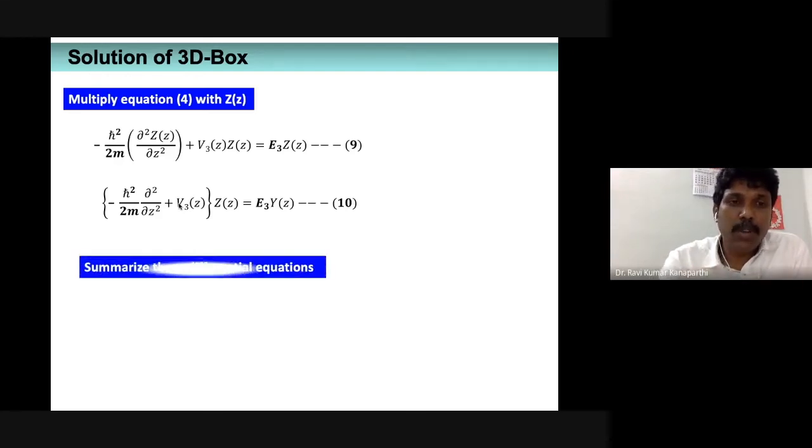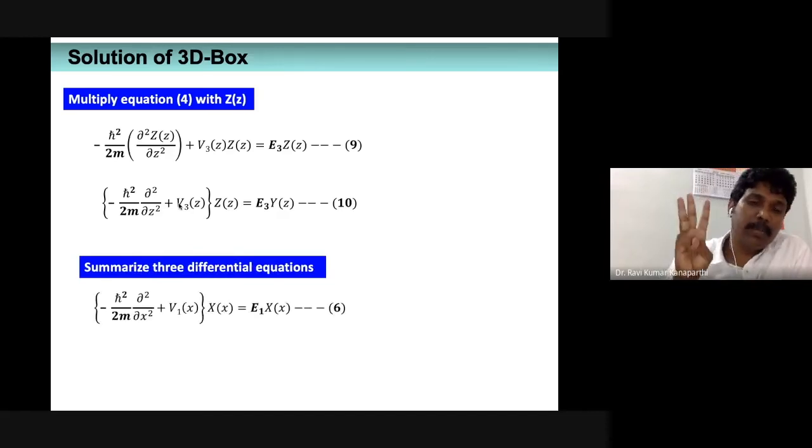If I summarize, we got three homogeneous second order differential equations, which we multiplied with X of x, Y of y and Z of z respectively. As a result, we got three different equations, written in a slightly different fashion.